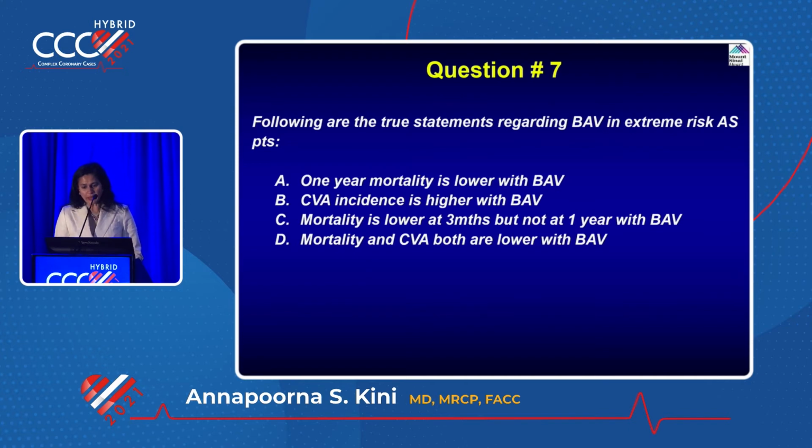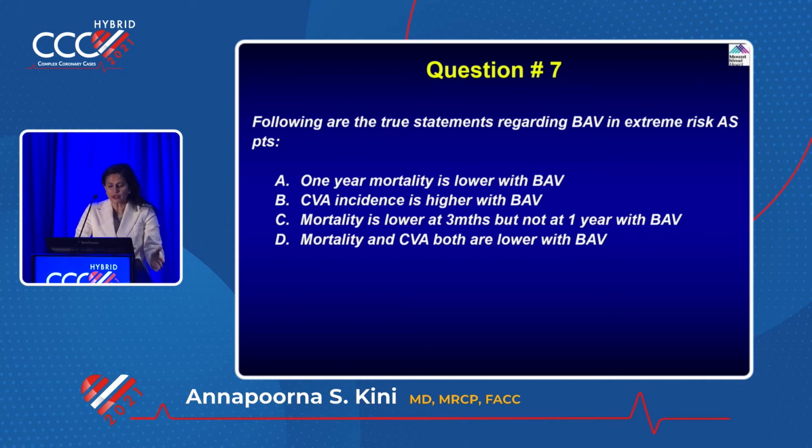True statement regarding BAV. This thing can come, BAV in extreme risk AS patient. One-year mortality is lower with BAV, CVA incidence higher. Is the CVA incidence any higher compared to TAVR? No. So BAV is usually offered to what? Extreme risk and inoperable cases, right?